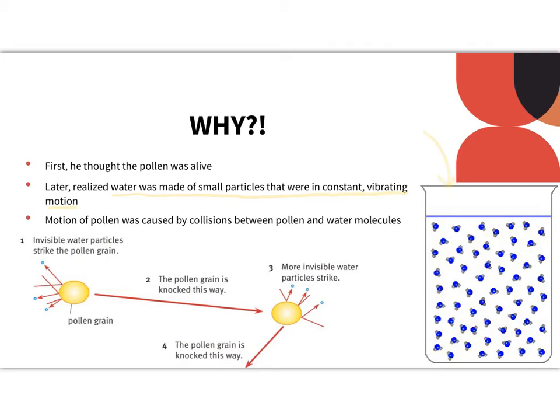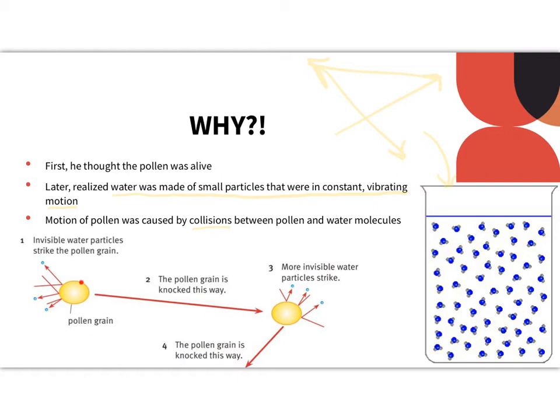Now, this was a GIF, and it showed water molecules moving around. I think it's really important, so I'm going to make sure it's linked to our website. And you can see the water molecules are constantly moving around. They don't fly in straight lines like gas molecules, but they do have quite a bit of motion. So what he decided, this Robert Brown, I think, was that the motion of pollen was caused by collisions between pollen and water molecules.